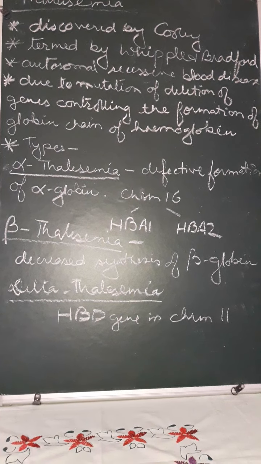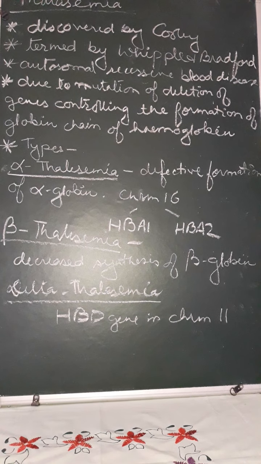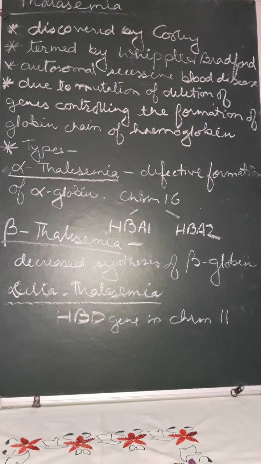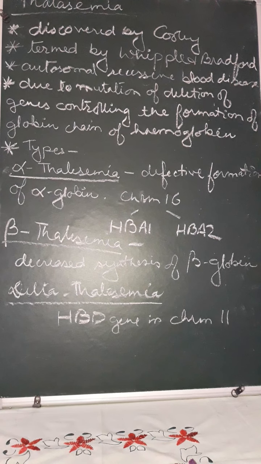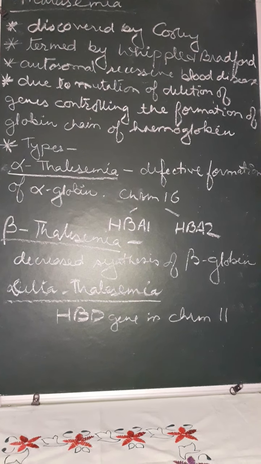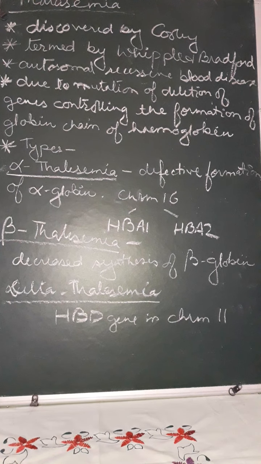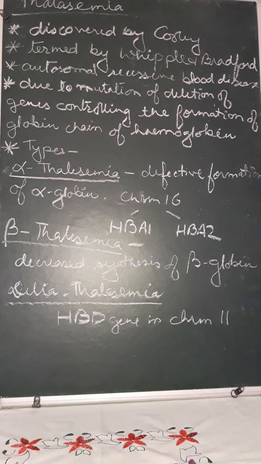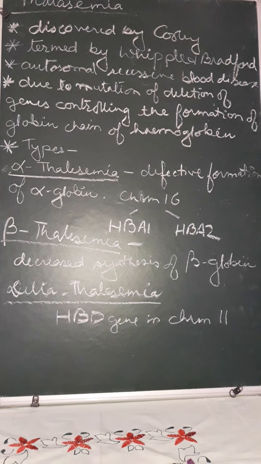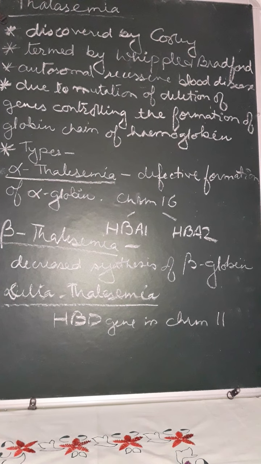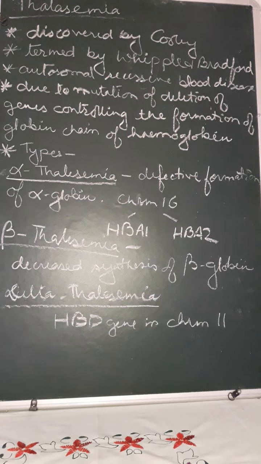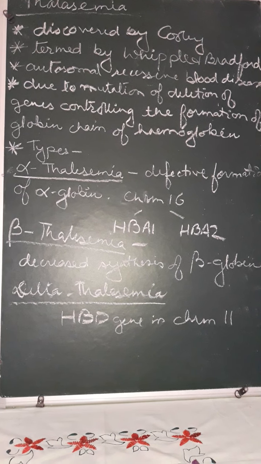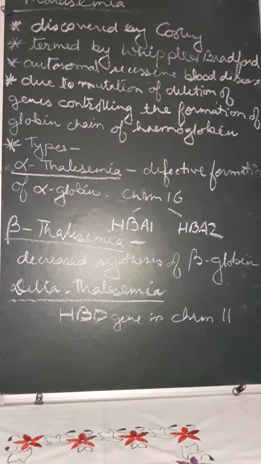Then delta thalassemia. Actually it is due to a defective allele of the HBD gene, which is present on chromosome number 11. When these genes are defective, thalassemia occurs, but this occurs at a very low rate. Adults have only about 3% hemoglobin containing alpha and delta genes. That's why this is a minor disease. But alpha thalassemia and beta thalassemia are quite serious diseases.